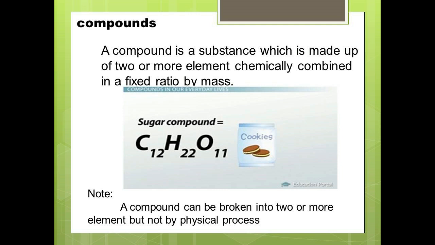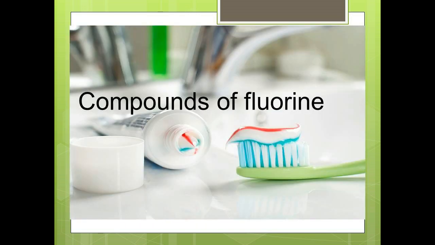One important thing, a compound can be broken into two or more elements, but not by a physical process, it is only by a chemical process. Here we have the example of compounds, that is compounds of fluorine. Compounds of fluorine are used in our toothpaste as they strengthen our teeth.